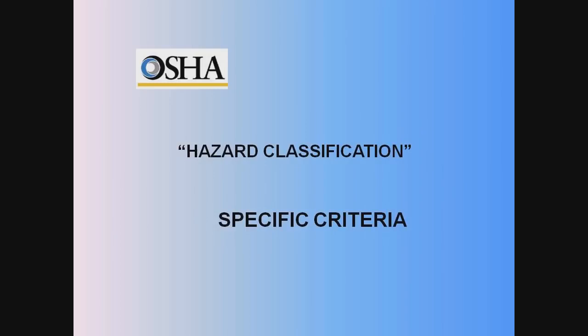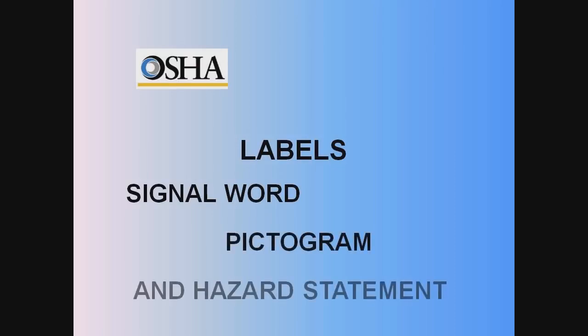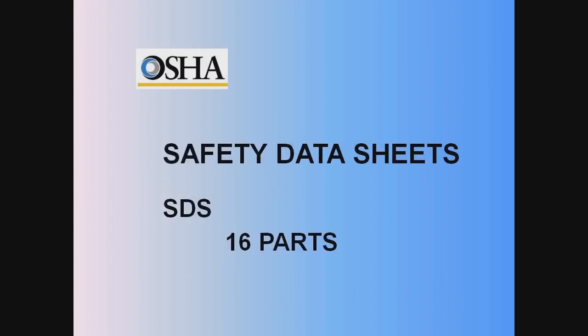Hazard classification provides specific criteria for classification of health and physical hazards, as well as classification of mixtures. Labels: chemical manufacturers and importers will be required to provide a label that includes a harmonized signal word, pictogram, and hazard statement for each hazard class and category. Safety data sheets will now have a specified 16-section format.